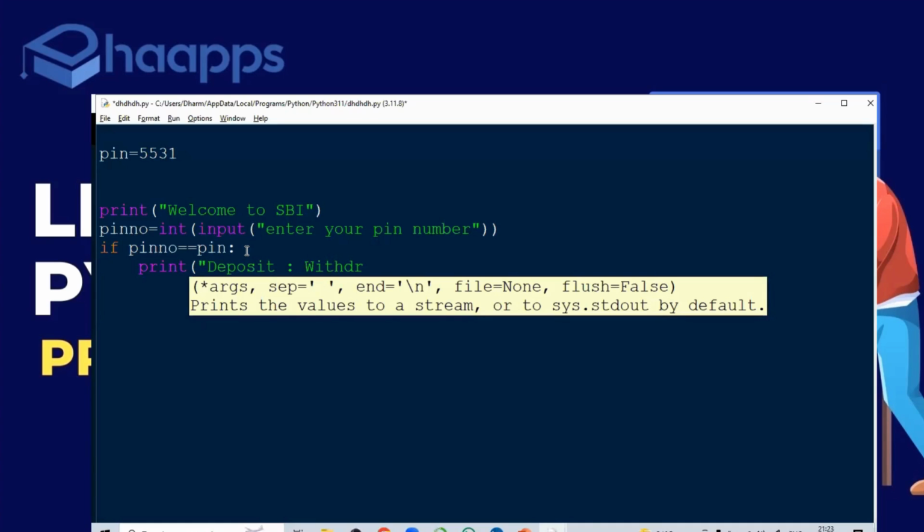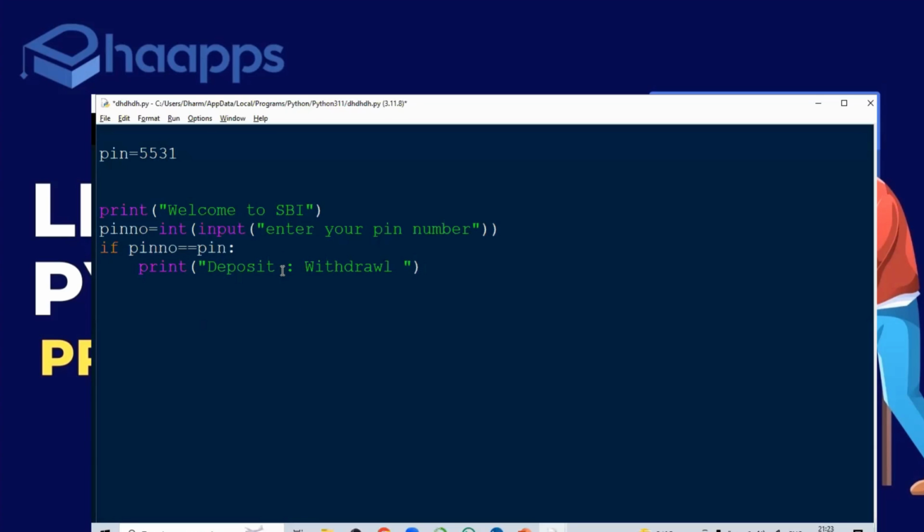Deposit, withdraw, let's say that's enough. For deposit, I'll ask you to choose D, and for withdrawal, I ask you to choose W. I'm just giving it like this, displaying it like this. If the PIN number is equal, it will display deposit, withdraw.